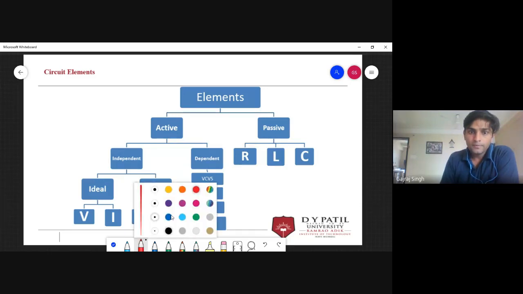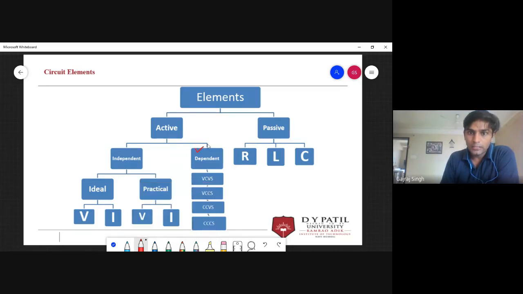The addition here is the dependent source. We will discuss in detail the dependent source. I know there may be some problem with the basic understanding of independent sources. We have two types of independent sources: ideal independent source and practical independent source, and both, ideal and practical, can be voltage or current sources.